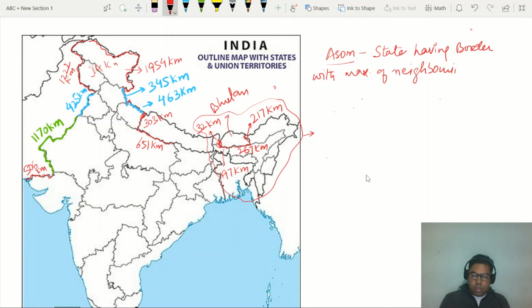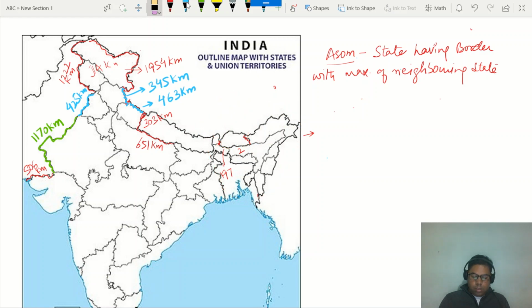Neighboring states, right? So in terms of this, we see in this northeastern belt, Assam has the border with Arunachal Pradesh, number one. It has border with Nagaland. It has border with Manipur. It has border with Mizoram. It has border with Tripura.